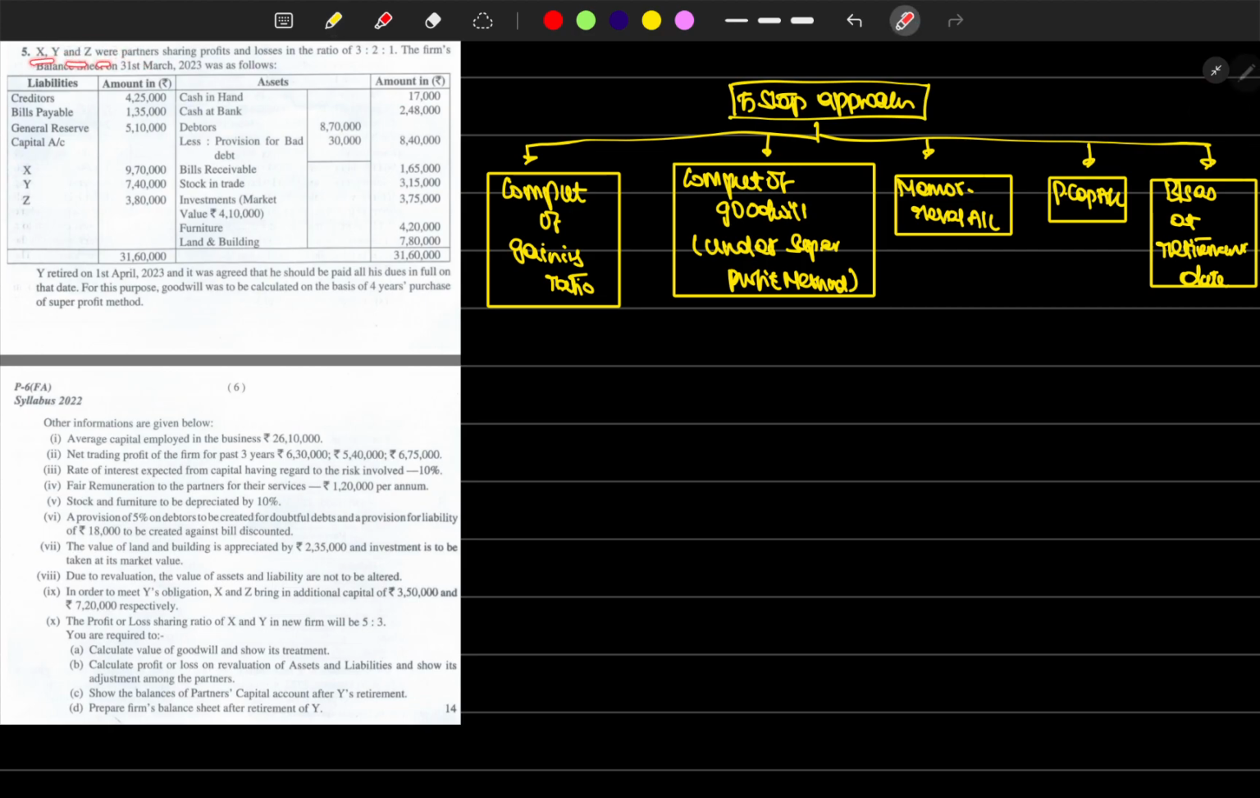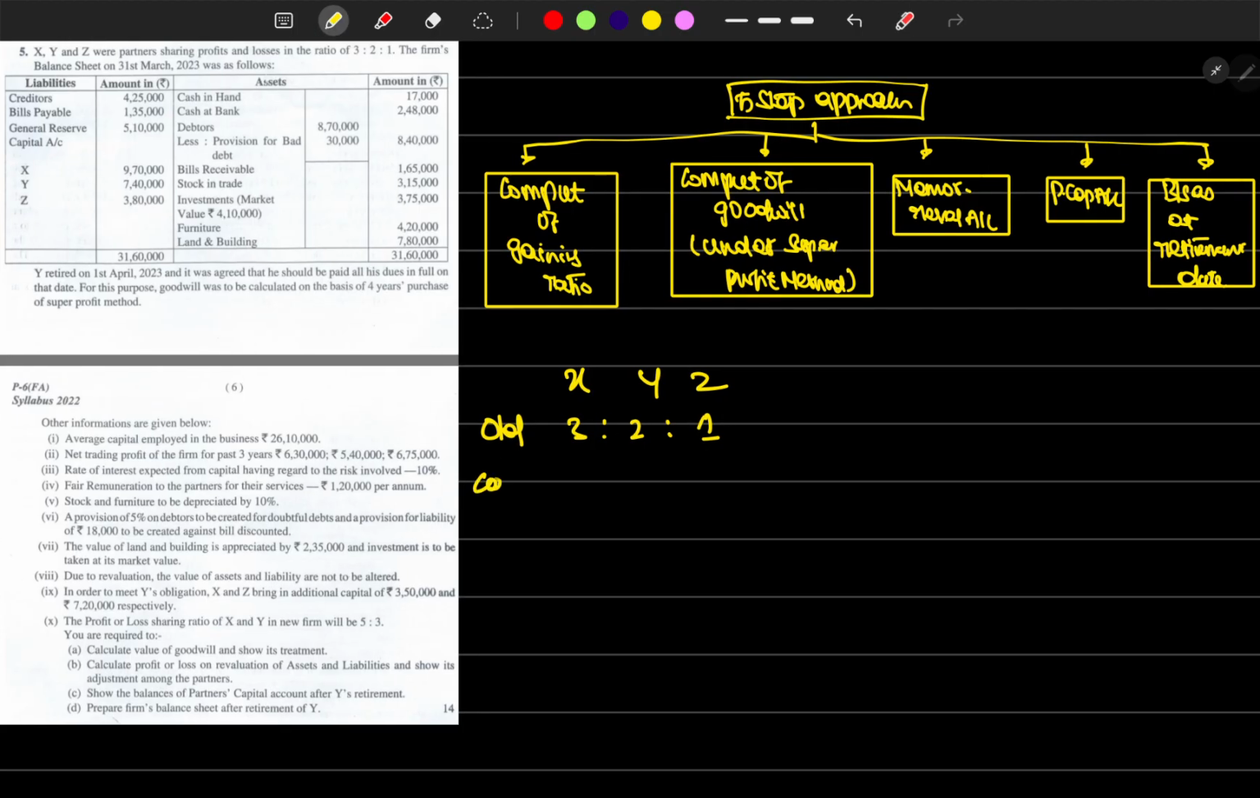X, Y, Z are partners sharing profits in the ratio of 3 is to 2 is to 1. The firm's balance sheet is as follows. Creditors, payables, general reserve, capital account, everything has been given. Let's quickly plug the capital here, this is for our reference only, not part of the answer.